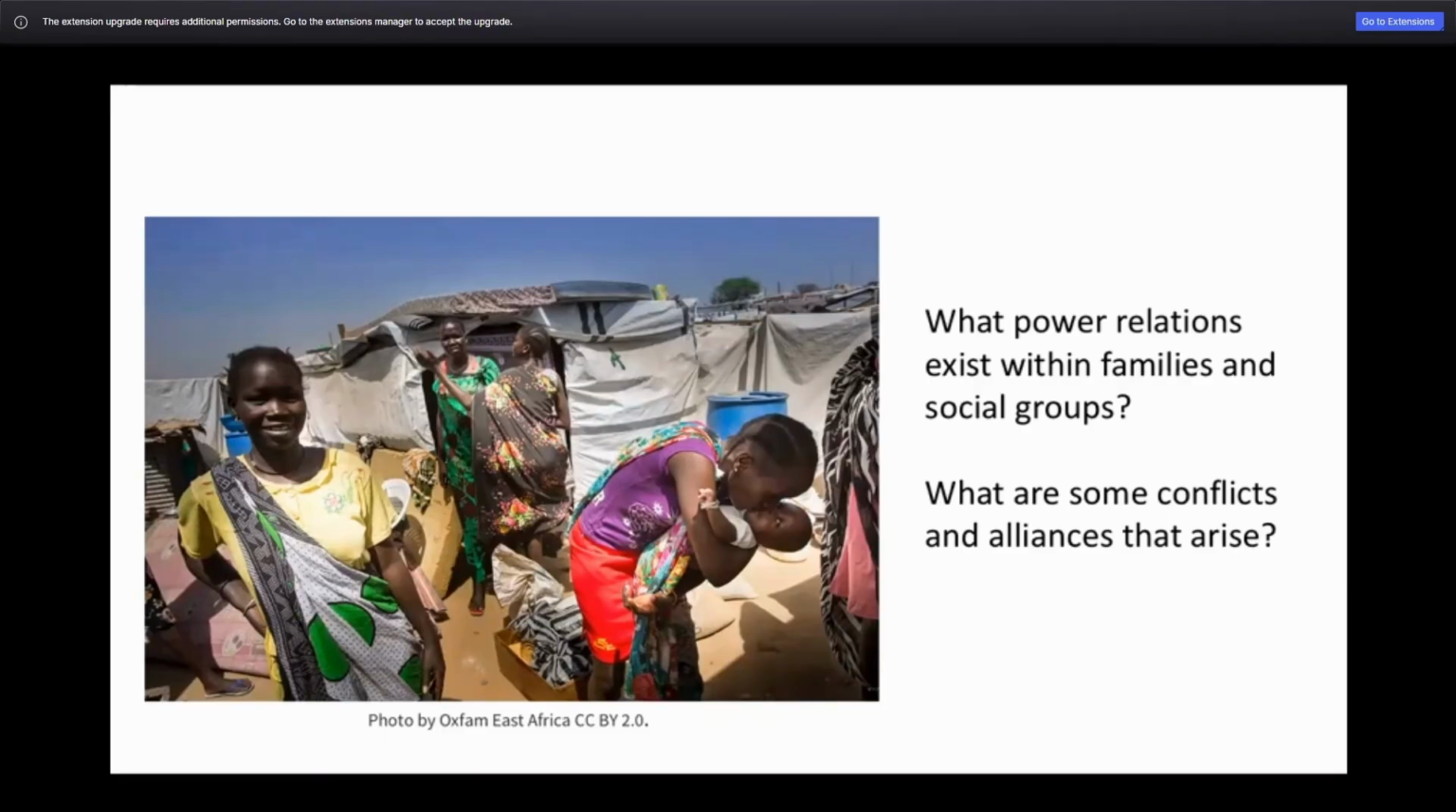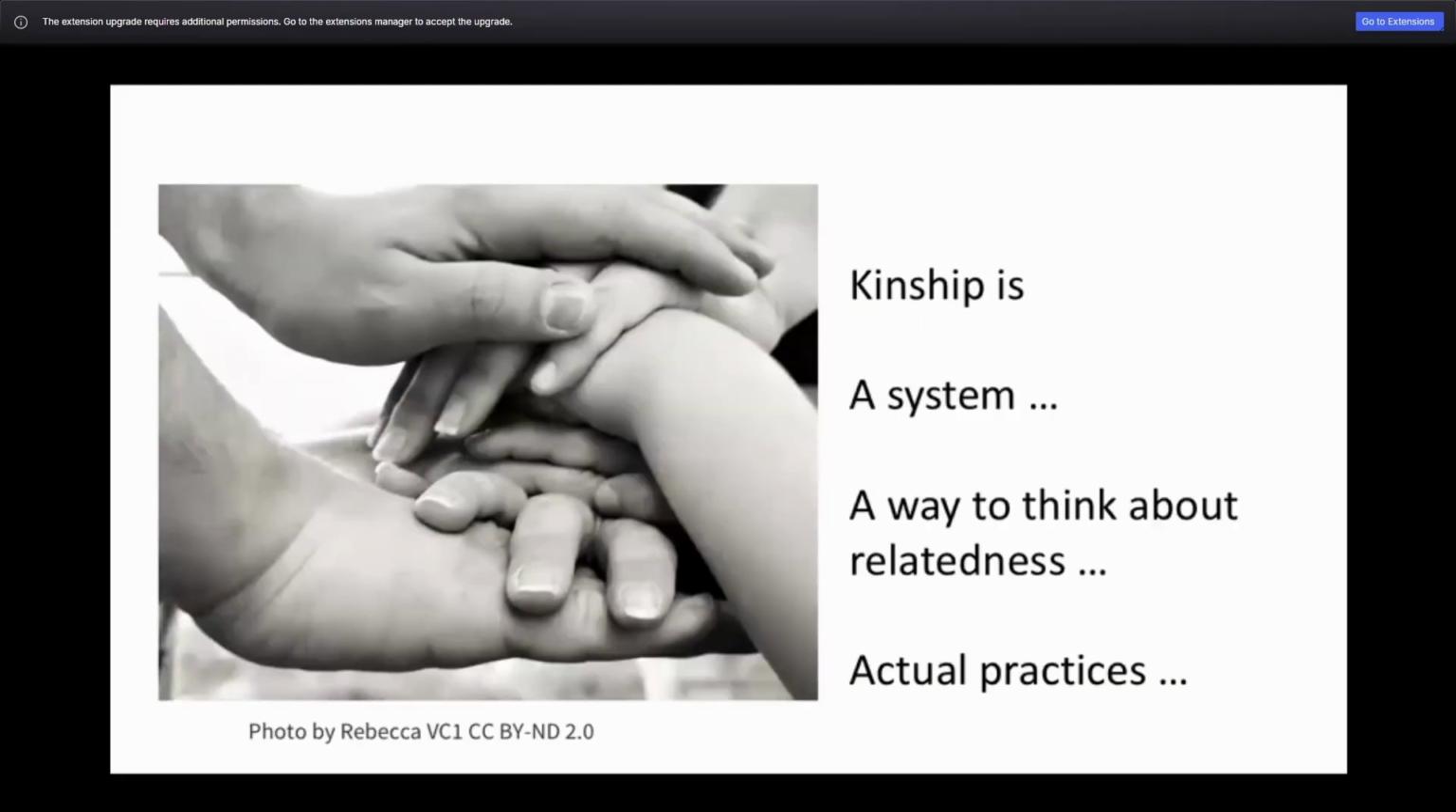And in regards to the latter, in regards to conflict and alliances, Kenny and Smiley, for example, point out that kinship relations can form the basis of political, cultural, and geographic groupings, and that in turn, these groupings can refer back to family relations, kinship, alliances, and genealogies.